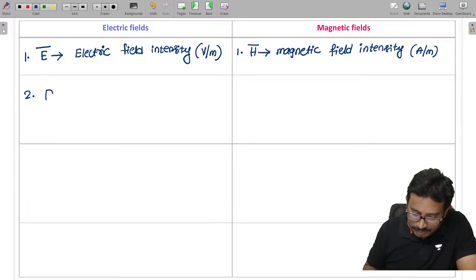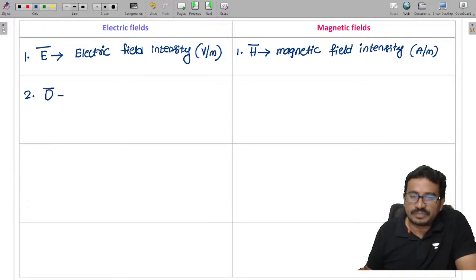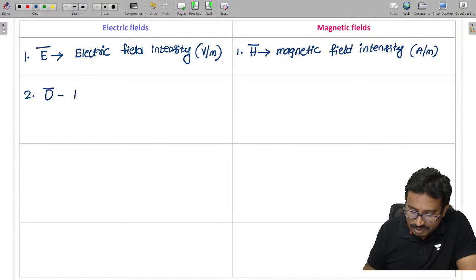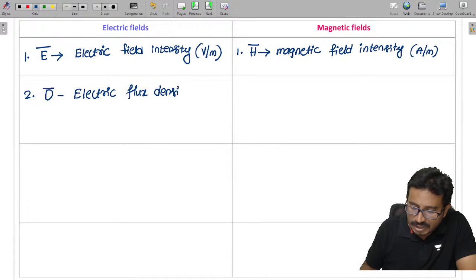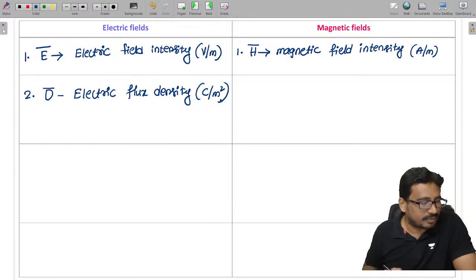In the electric field, we have D, called the electric flux density, defined as electric flux per area, with units of coulombs per meter square.